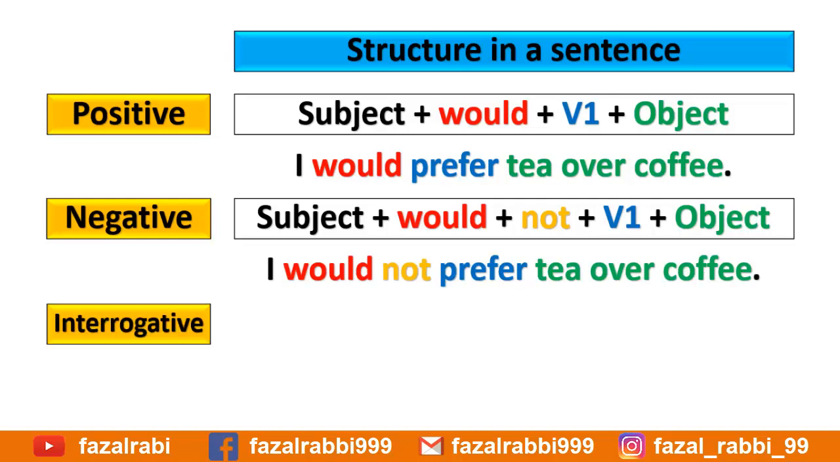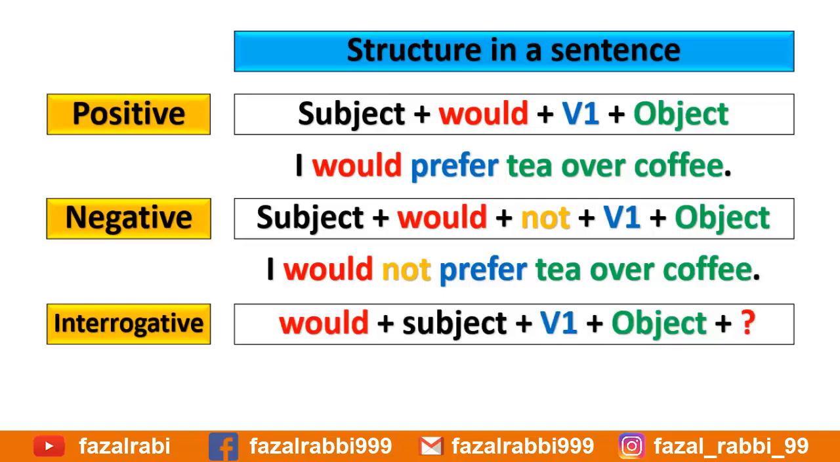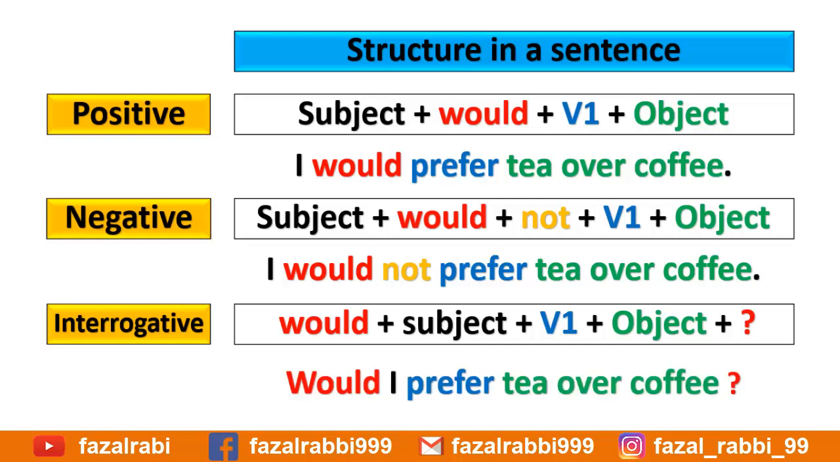Now, in interrogative sentences, replace the modal verb with the subject. For example, would plus subject plus first form of the verb and then object and sign of interrogation at the end of the sentence. For example, would I prefer tea over coffee?